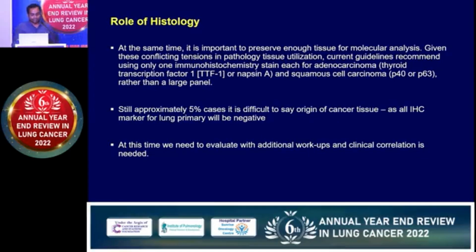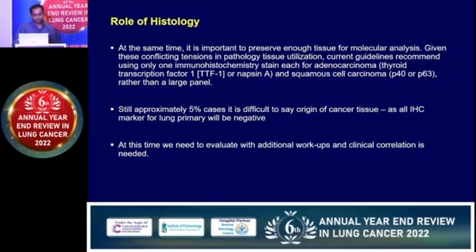While doing all these tests for diagnosing lung cancer, each step requires some tissue. Taking a biopsy from the lung is a very difficult procedure. If you exhaust all the tissue in the diagnosis alone, then for further characterization, for molecular analysis like EGFR and ALK, there will be no tissue. So in lung cancer patients, we need to handle the biopsy sample very cautiously and minimize the sample testing as much as possible to preserve the sample for molecular testing.